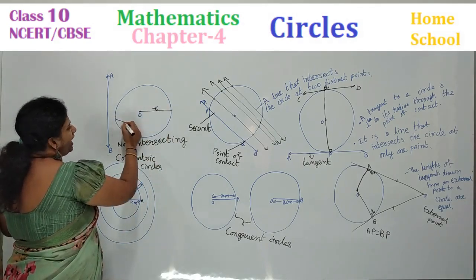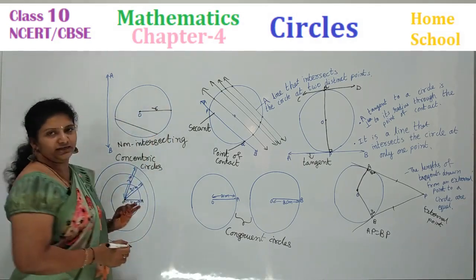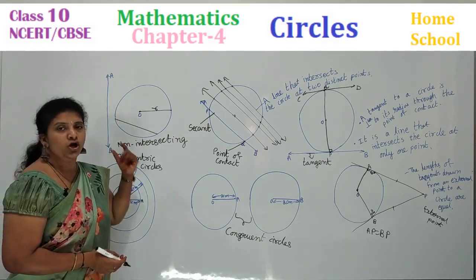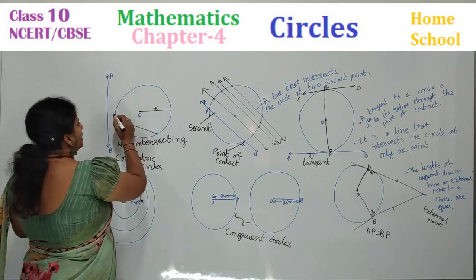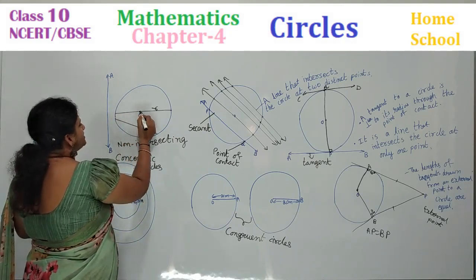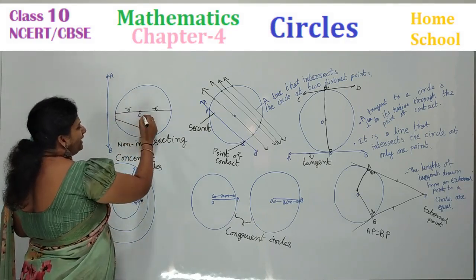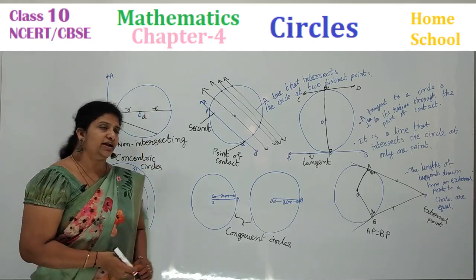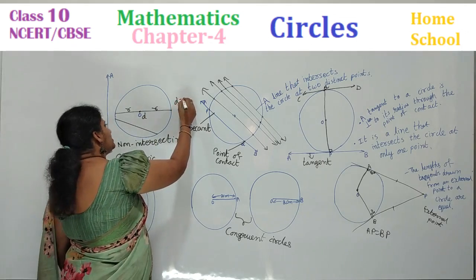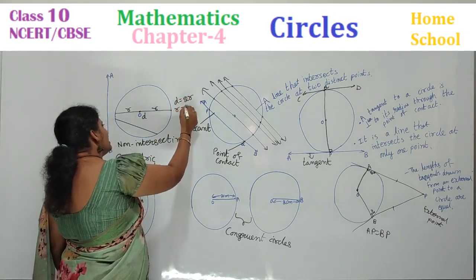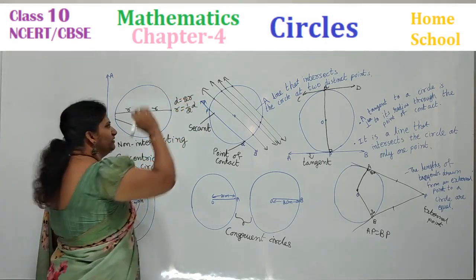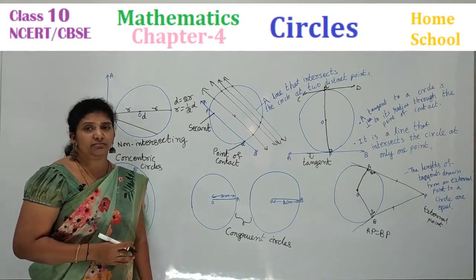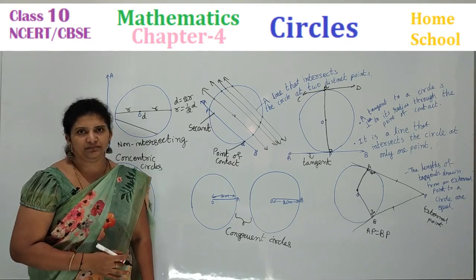And a line segment which joins any 2 points on a circle is called a chord. The longest chord in a circle is the diameter and it is represented by small d. What is the diameter and radius relation? Diameter is 2 times radius and radius is half of diameter. Okay, still what we have learned? Major segment, minor segment, arc, major arc, minor arc.